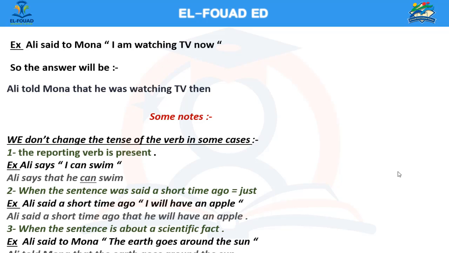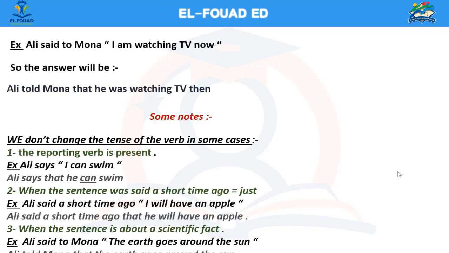We don't change the tense of the verb in some cases. Number 1, if the reporting verb is present. Example, Ali says, "I can swim." So, the answer becomes, Ali says that he can swim. Number 2, when the sentence was said a short time ago, equal just. Example, Ali said a short time ago, "I will have an apple." Ali said a short time ago that he will have an apple.